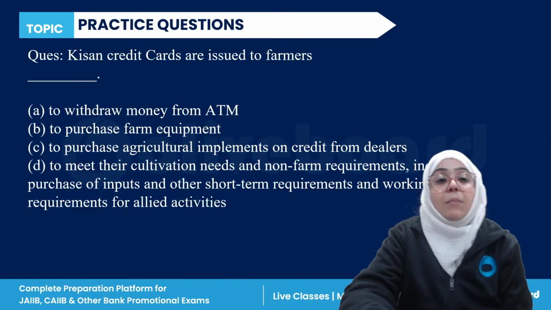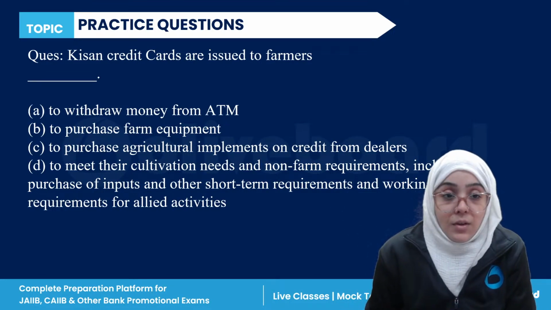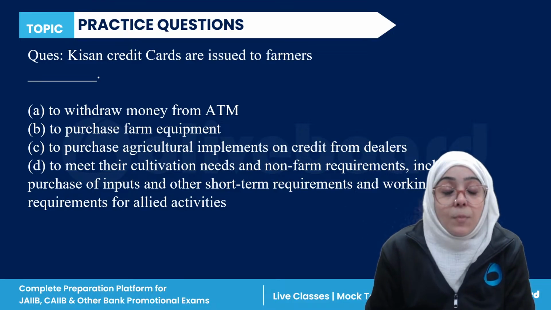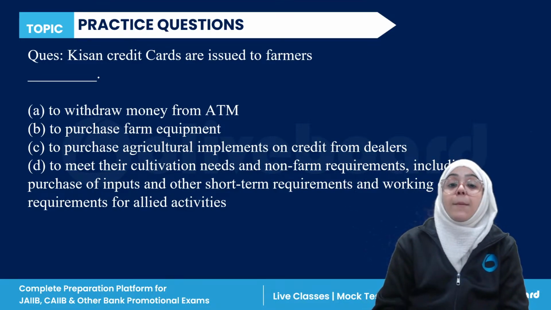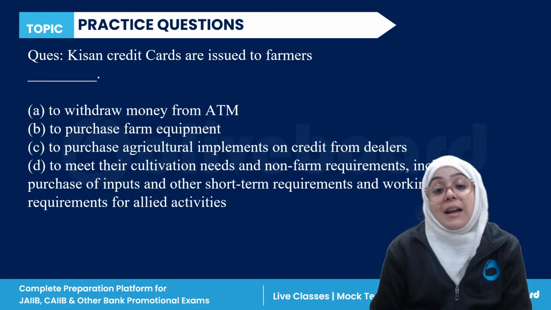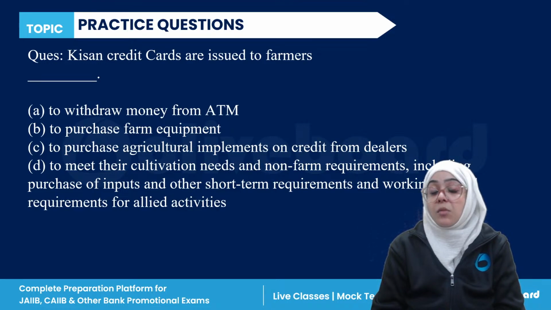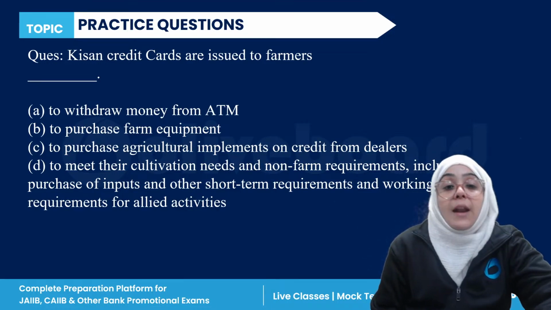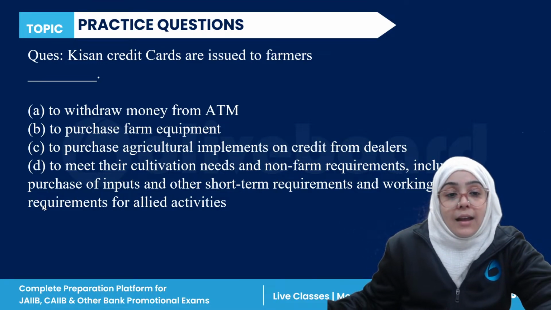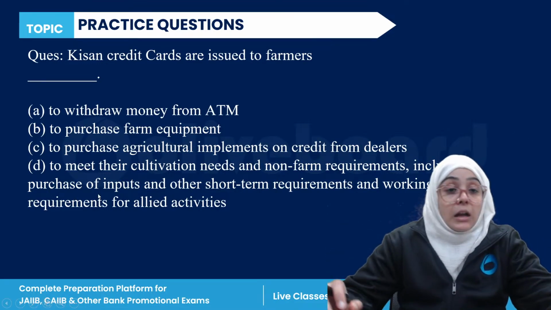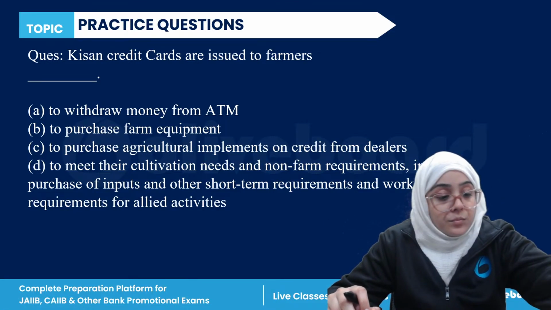So let's start discussing some practice questions. First of all, there is a Kisan credit card which is issued to the farmer: to withdraw money from the ATM, to purchase farm equipment, to purchase agricultural implements on credit from a dealer, to meet cultivation needs, non-farm requirements including the purchase of inputs, short-term requirements, working capital requirements for allied activities. So the correct answer for this question is what? Everyone. Kisan credit card is issued to the farmer for which of the following purposes?